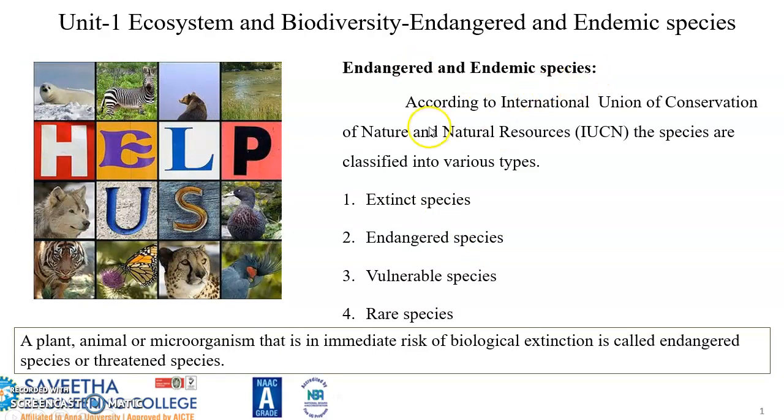Now the endangered and endemic species. According to the International Union for Conservation of Nature and Natural Resources, species are classified into various types like extinct, endangered, vulnerable, and rare species. See, animals cannot express themselves to ask people to save them. So actually, they are at a threatened level, and many of them we have already lost. So they are asking for our help.